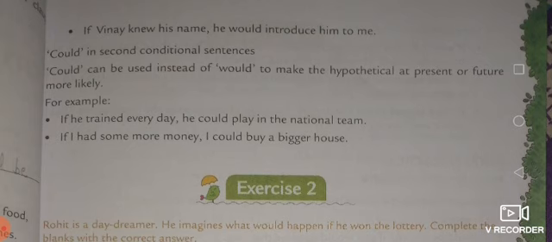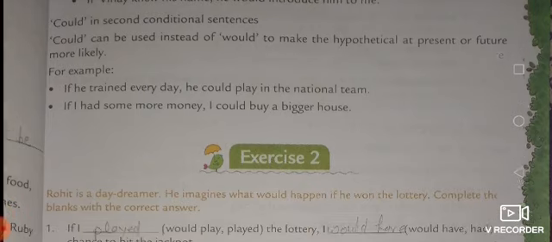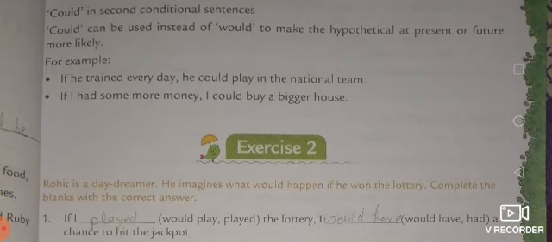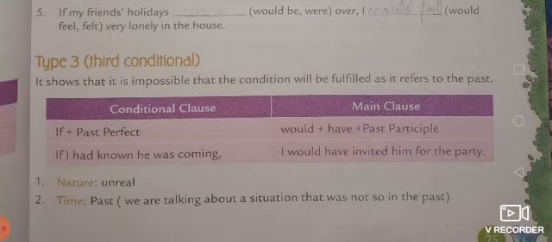Next is could. In second conditional sentences, could can be used instead of would to make the hypothetical present or future more likely. Means you can use could also to make the sentence more forceful. For example, if he trained every day, he could play in the national team. If I had some more money, I could buy a bigger house. There is another exercise given here.